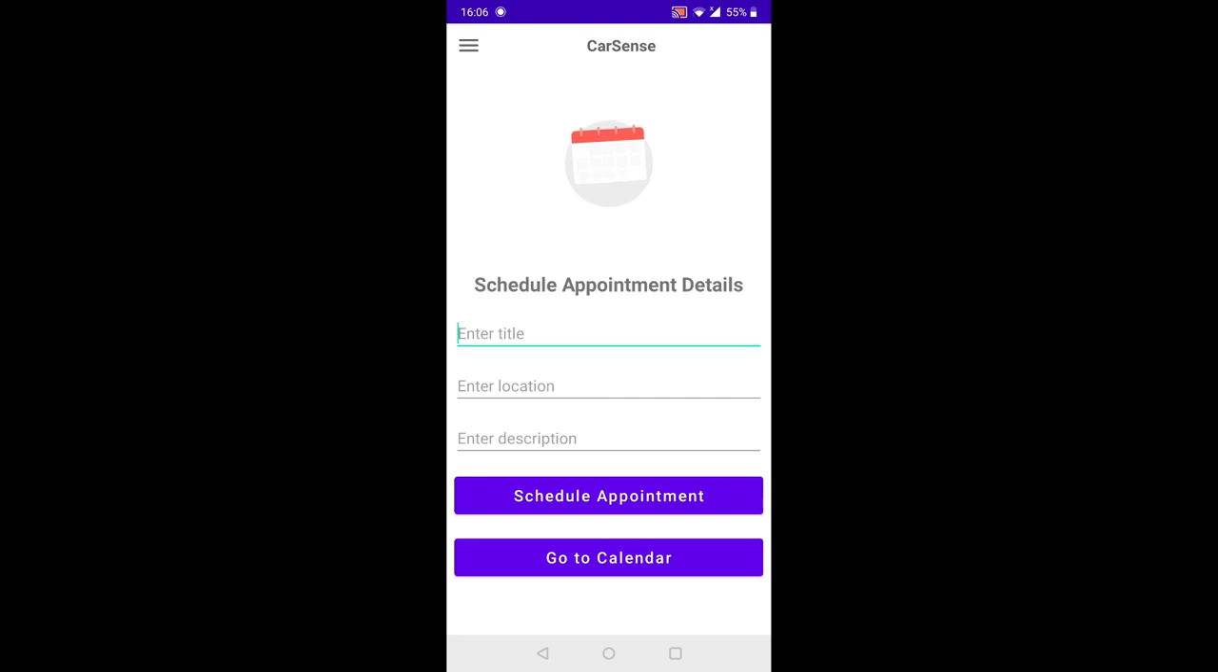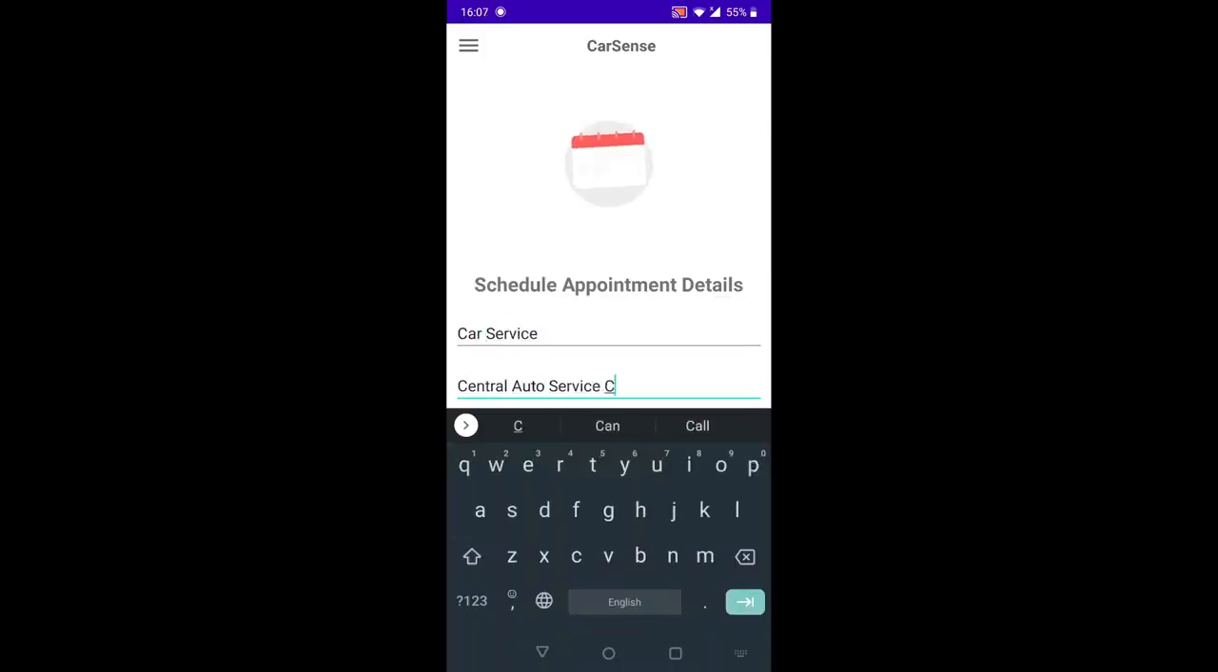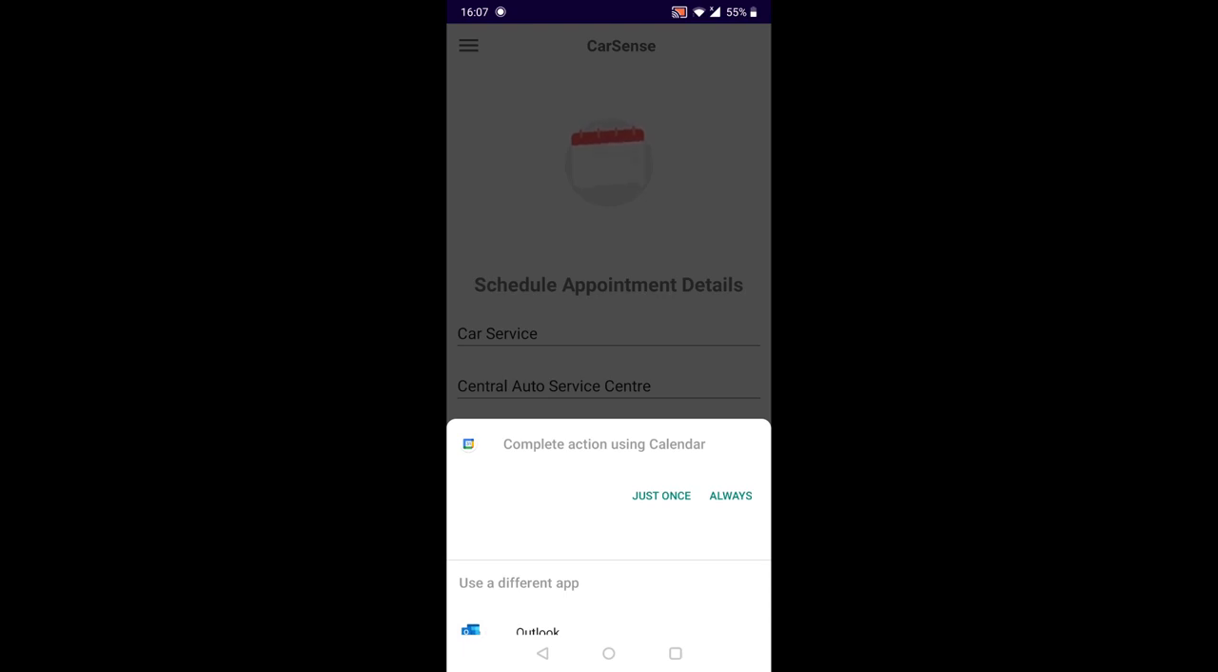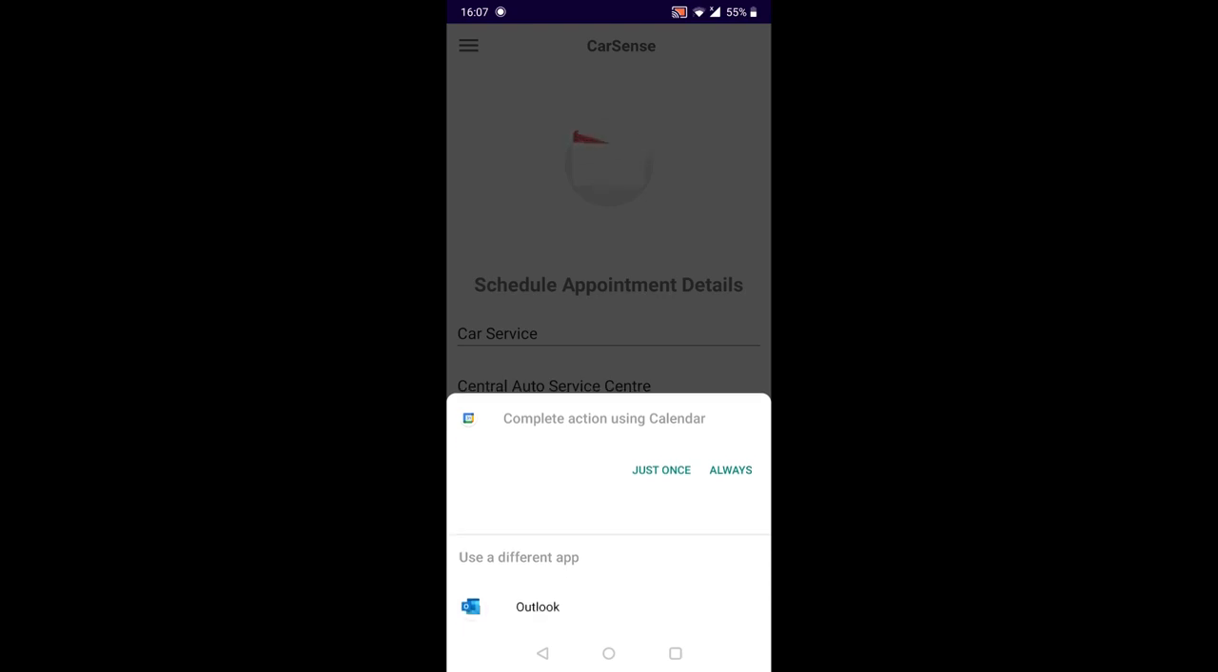So as you can see, title. If I click schedule appointment, it will pop up a message and say whether you want to complete action using Calendar or Outlook. So it only detects the type of application that is considered as a calendar category. So as you can see, my default is actually Calendar. Calendar is actually a Google Calendar. So I click just once.